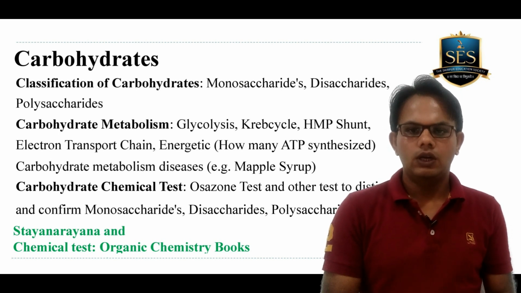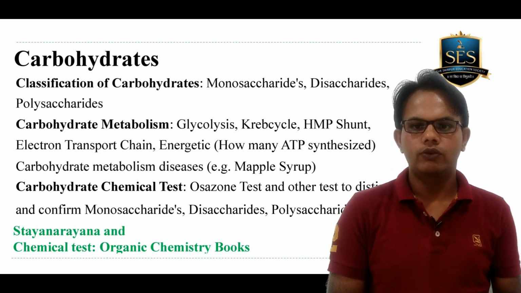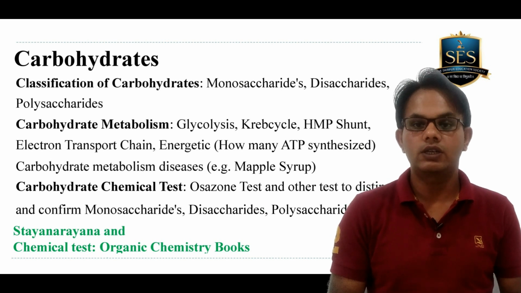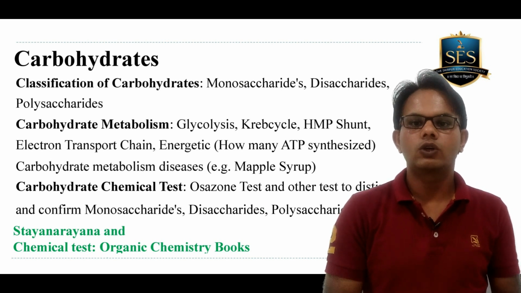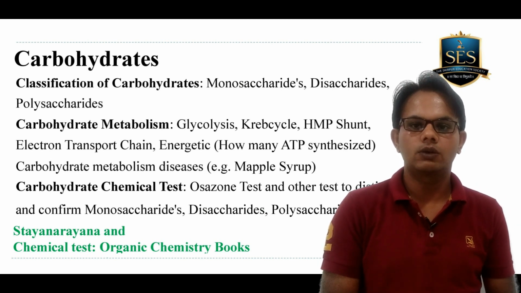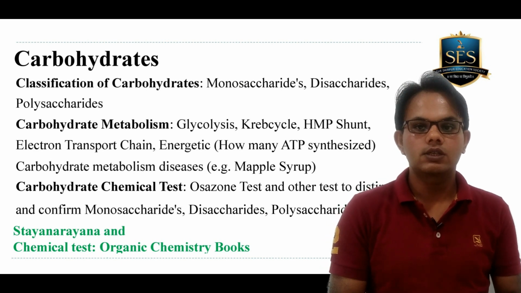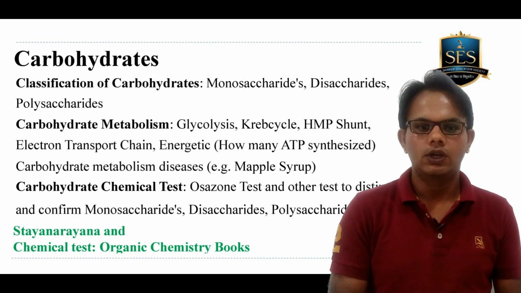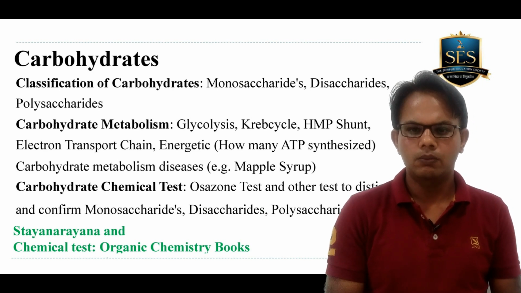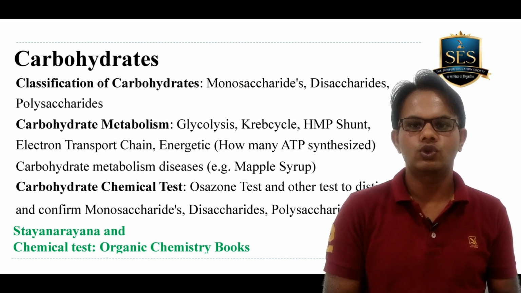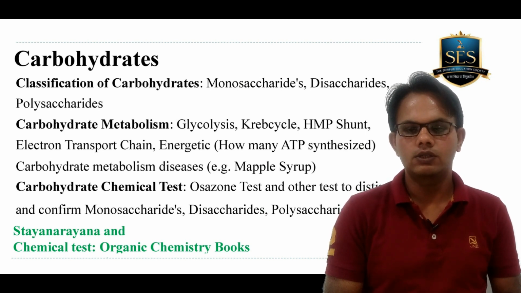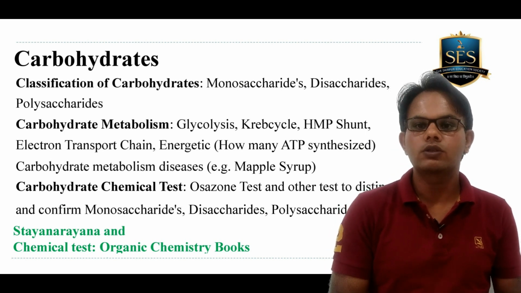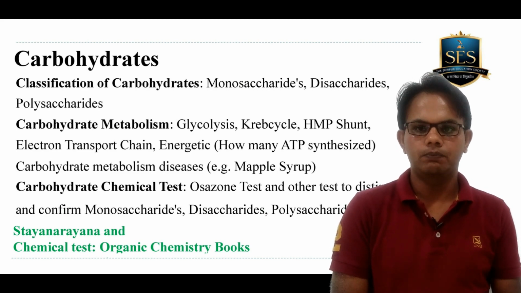Apart from this, in the last pages of the carbohydrate chapter, you will find a table in Satyanarayan where they have mentioned the carbohydrate diseases which happen because of a problem or defect in carbohydrate metabolism. For example, maple syrup disorder, and multiple diseases or disorders are mentioned over there. So you should also learn by heart all the disorders or diseases which happen because of defects in carbohydrate metabolism.